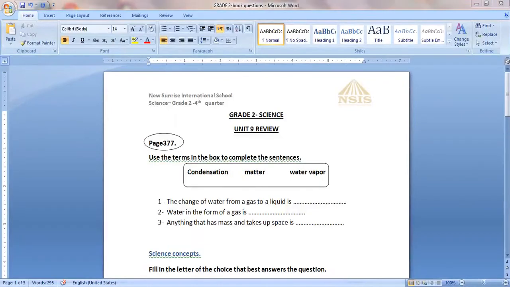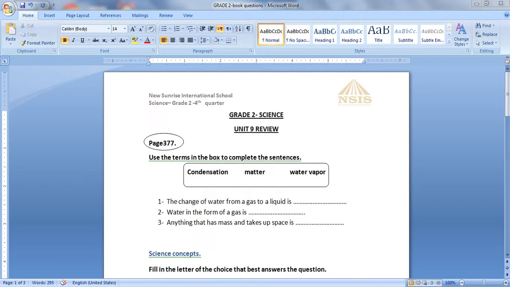Today we will have the review which is related to unit 9. Before starting, please open your books, page 377. And let's start with the first question. Use the terms in the box to complete the sentences. You have 3 words in a box: condensation, matter, water vapor.